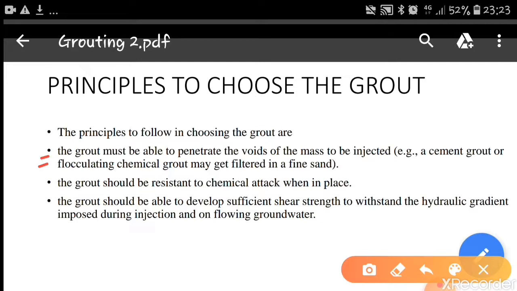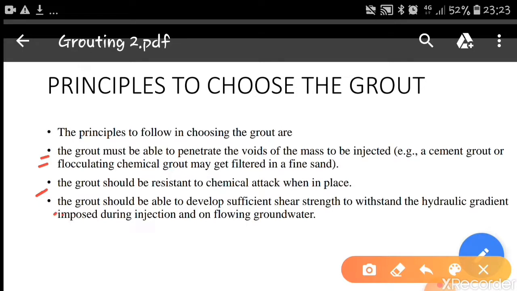That is, a cement grout or flocculating chemical grout may get filtered in a fine sand. The grout should be resistant to chemical attack when in place. We have to see that whatever grout we are going to inject, there won't be any chemical attack on these grouts. If there is attack from chemicals, then the reaction will change and this grout will not become a hard mass.